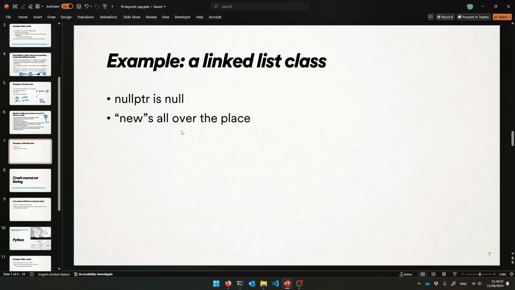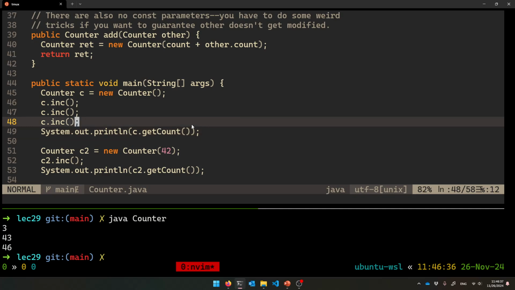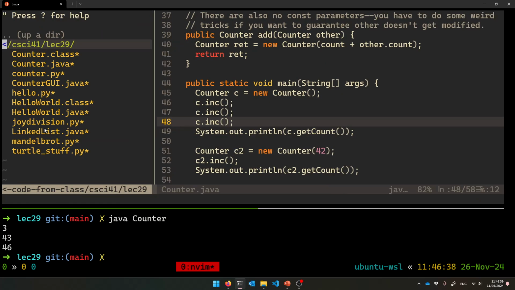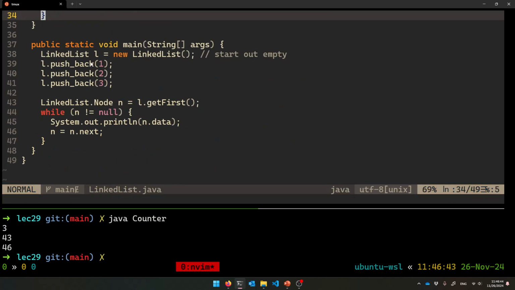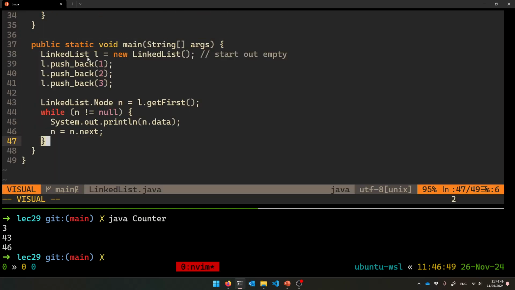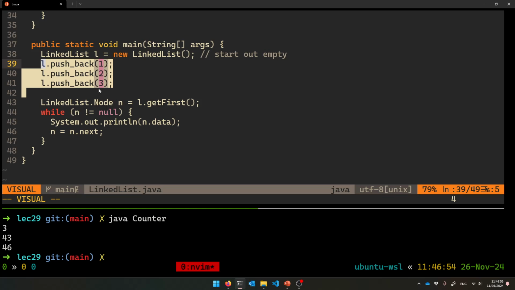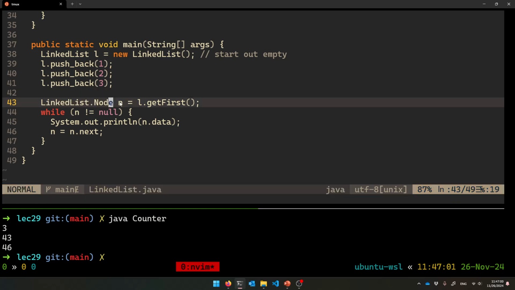All right, so let me do one more example before that for a cooler example. Let's do a linked list class. So you can see some more differences. I've got that one right here, LinkedList.java. So of course, public class LinkedList, and then let's see here. Here's how I want to use it. Here's the main function. So I'm going to make a linked list. Starts out empty. I'll push back to it, new nodes, and then I'll go through each node. The node lives inside the class, so it's like LinkedList.Node really.